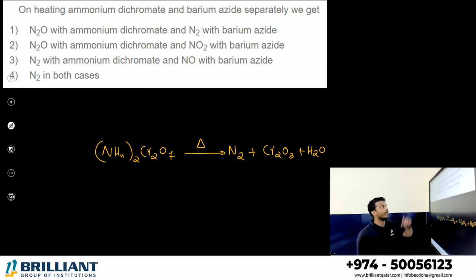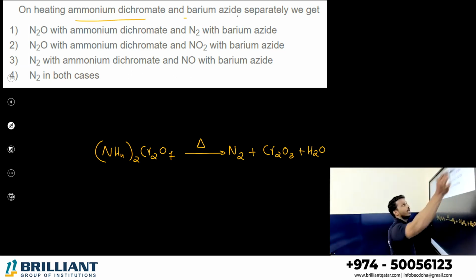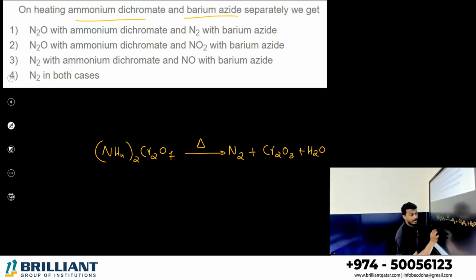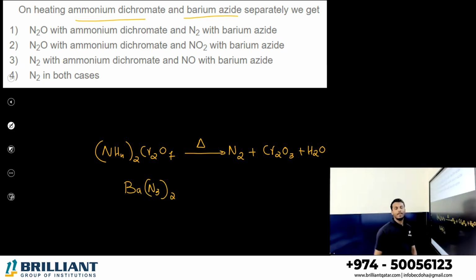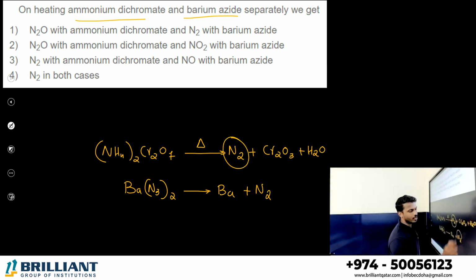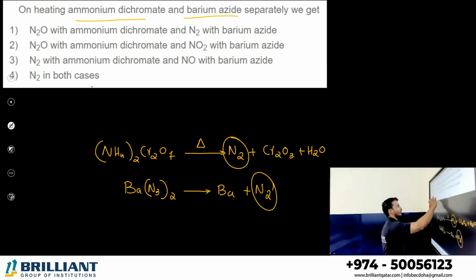Similarly, let's go to barium azide. What is barium azide? Ba(N3)2, right? Barium azide on heating gives barium and nitrogen gas. So in both reactions, what are you getting here, student? Nitrogen gas, N2, in both cases. This is what we studied in the nitrogen family, in the preparation of nitrogen gas.